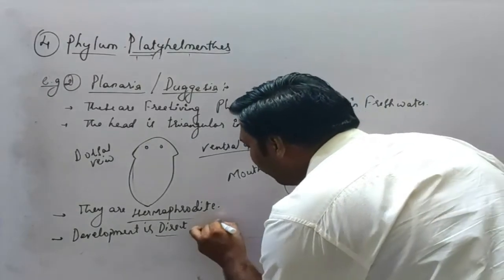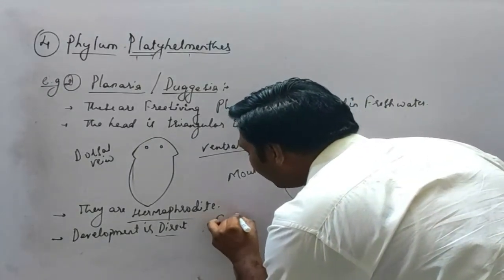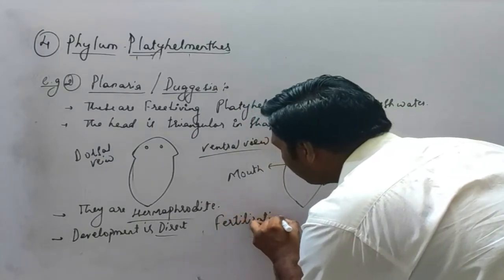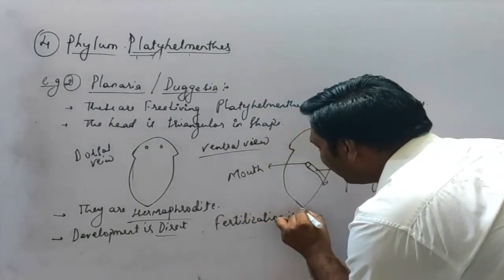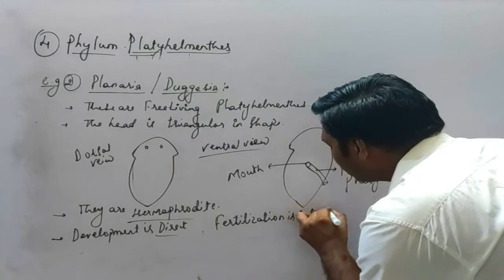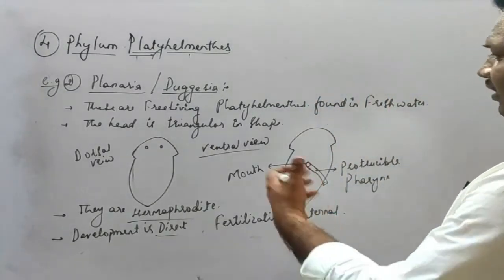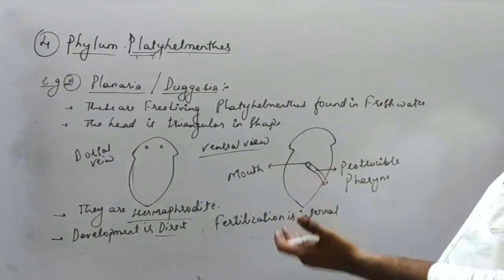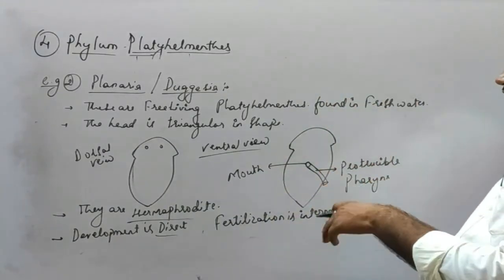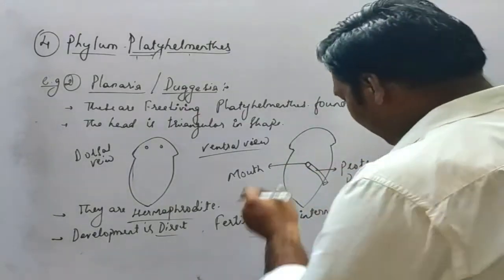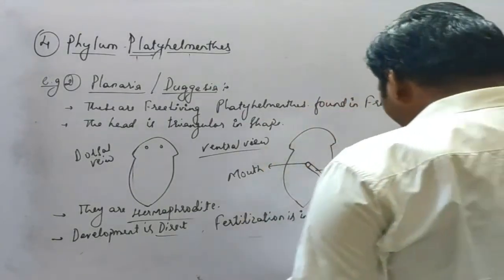Next, fertilization is internal. Fertilization, which is taking place after the reproduction, will be within the body itself, and so they will give rise to the new young ones. So that is, development is direct.